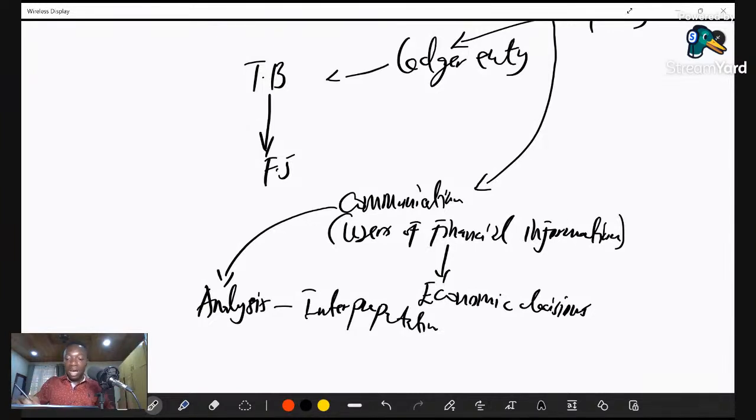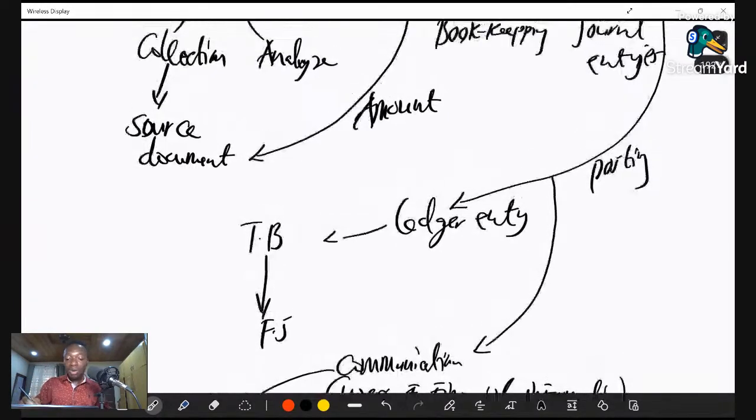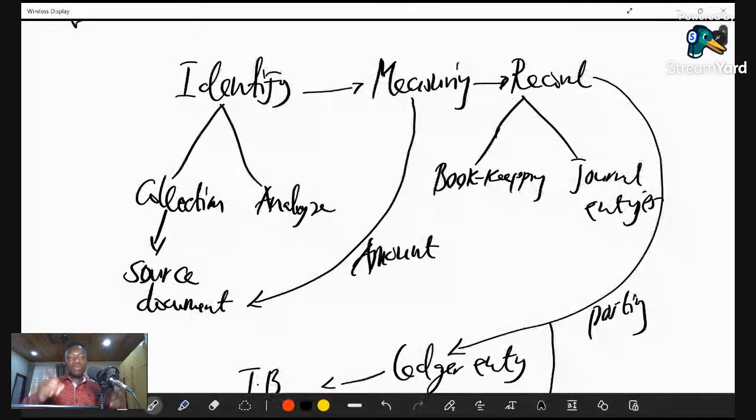And these things that we have discussed are the functions of an accountant. So let's take note that to account for any financial transaction that occurred, we need to identify, we need to measure, we need to record. These are the three basic elements in the definition of financial accounting. And I believe that is clear. So this summarizes the process of accounting as a language that we use in business.